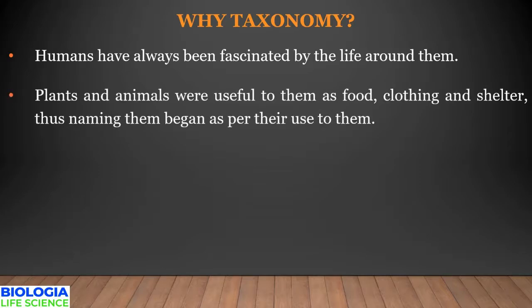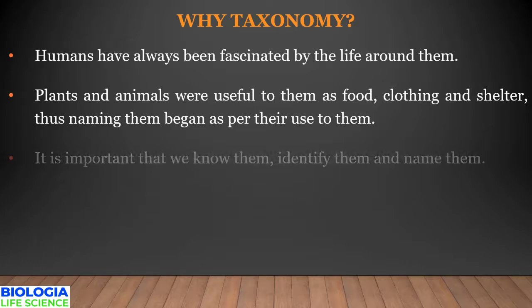In earlier days, human beings had to find sources for their basic needs like food, clothing, and shelter. Hence, the earlier classifications were based on the uses of various organisms.